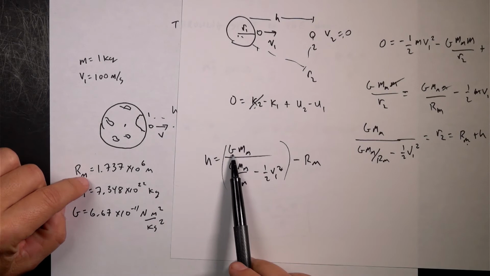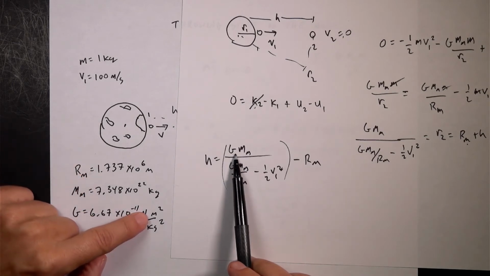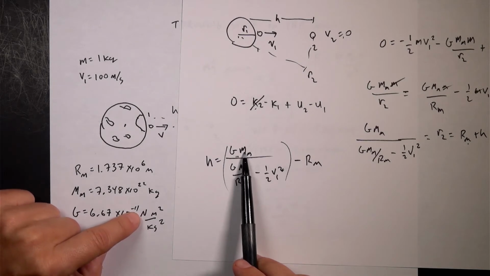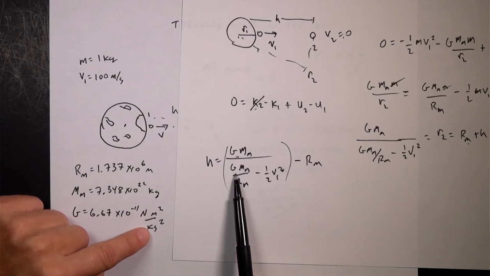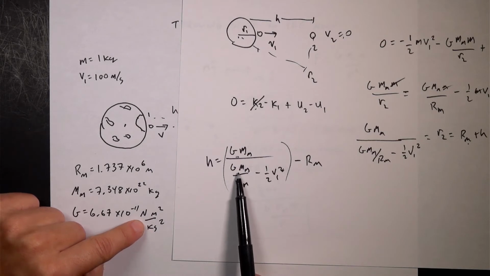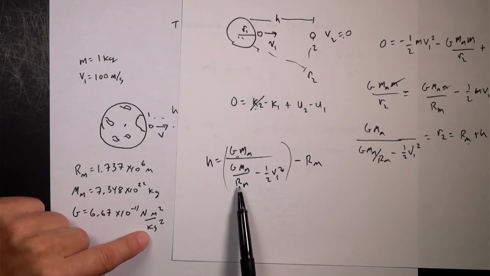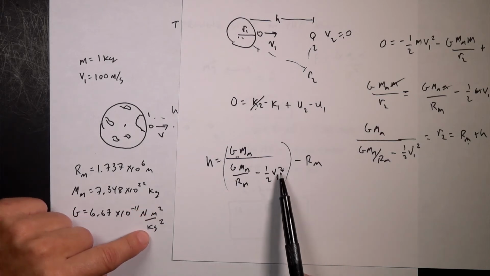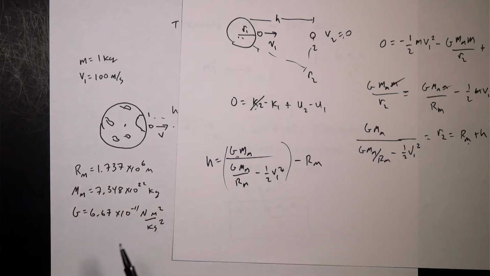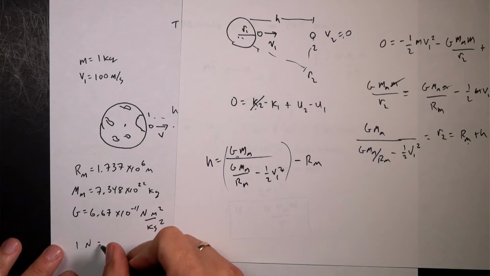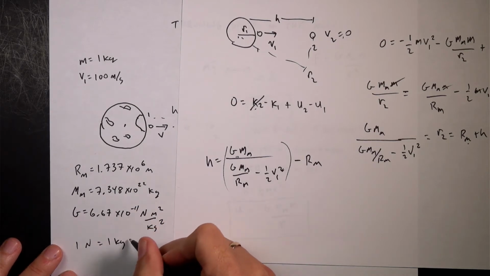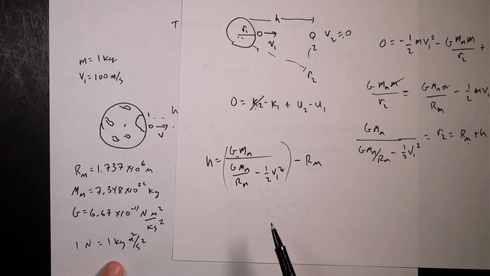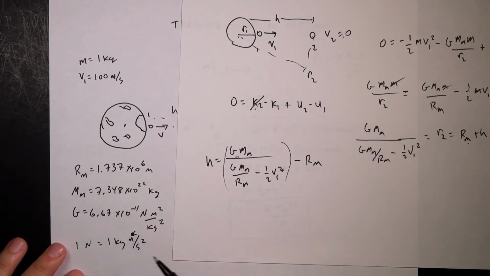On the top here I have g, which is Newton meter squared per kilogram squared, times the mass. So I get Newton meter squared per kilogram. Down here I have Newton meter, same thing, but divided by a meter. So I get a Newton meter per kilogram. And now 1 Newton is equal to 1 kilogram meter per second squared. Meter squared per second squared. No, that's right, meter per second squared.